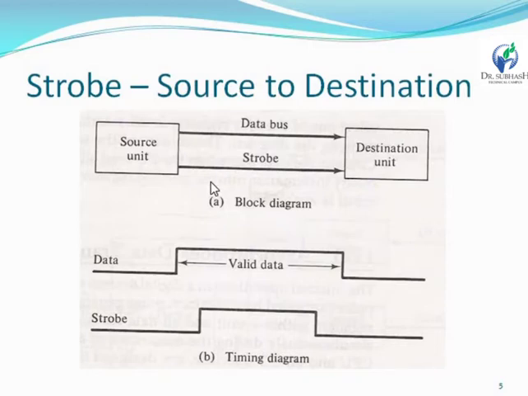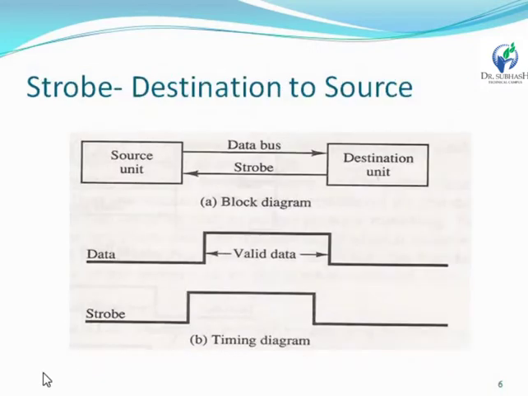Here, our problem is that there is no acknowledgement signal. So how can we transfer the data from source to destination? The source unit will generate one signal, named the strobe, and after some time the data will be transferred through the data bus. No acknowledgement signal is provided by the destination unit. So this is the strobe from source to destination.